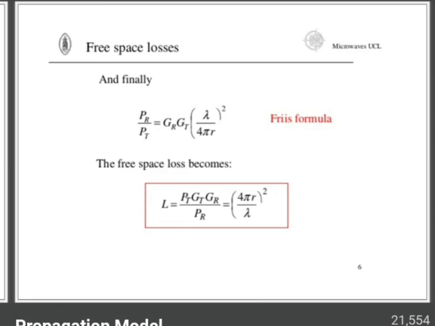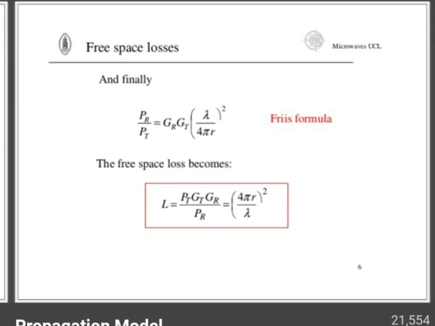The free space propagation loss equation, when antenna gains are not included, that is, the antennas are assumed to have unity gain, is 10 log PT by PR. The free space propagation model is a better method to determine the value of received power PR, considering the distance d into account and the values of d in the far field of the transmitting antenna.